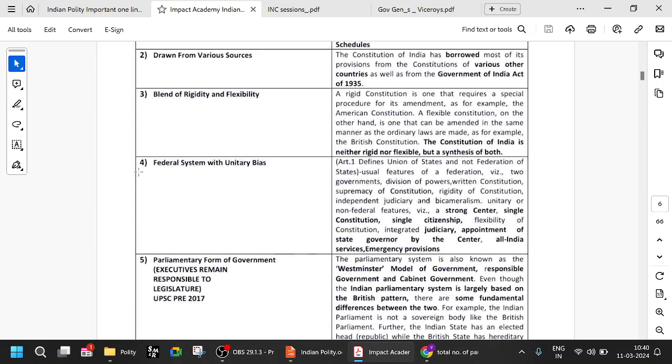It's a federal system with unitary bias, and especially Article 1 defines a union of states and not a federation. So all these are very important points. Article 1 defines India, that is Bharat, as a union of states, not a federation. So the constitution does not use the word federation. It uses the words union of states. And there is a written constitution, supremacy of the constitution, bicameralism, judiciary, a strong centre, single constitution, single citizenship, all that.